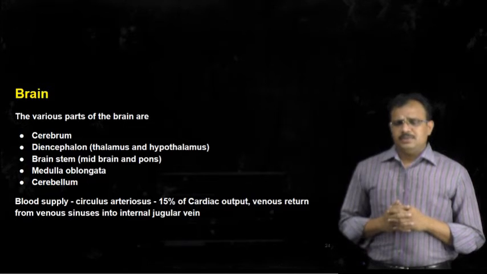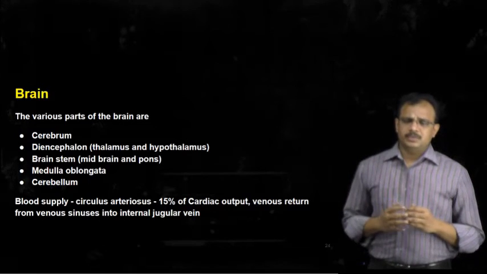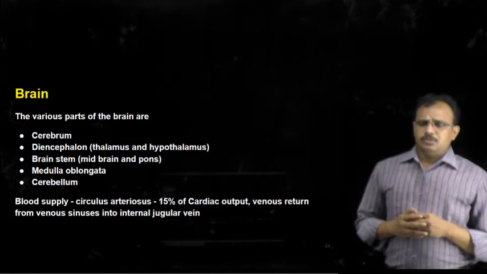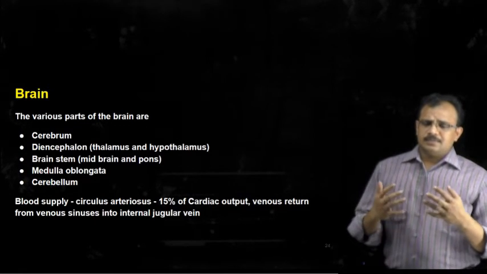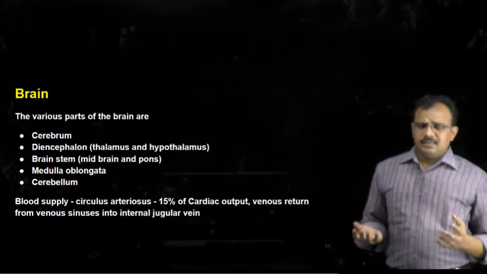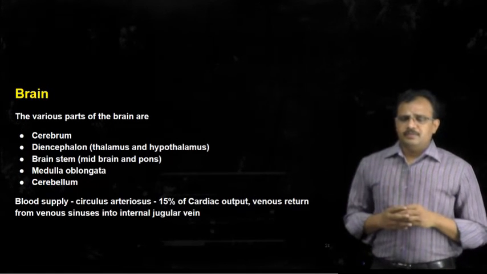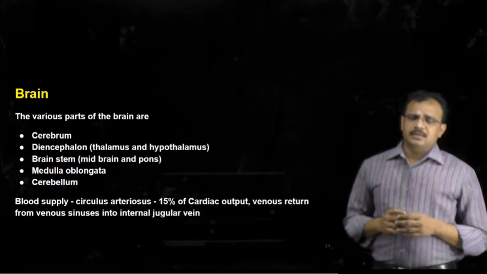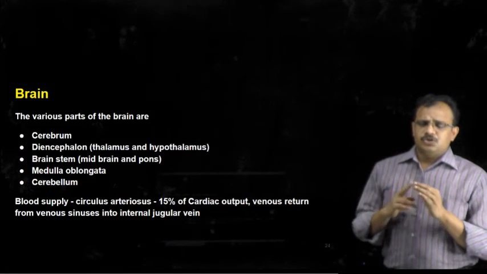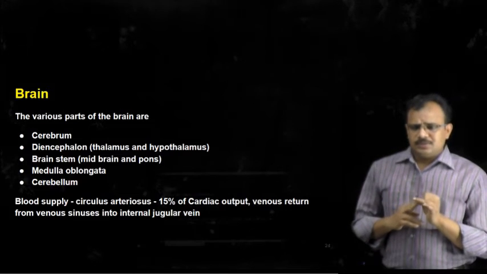Approximately 15% of the cardiac output is supplied to the brain through this circulus arteriosus, whereas the venous blood from the brain is collected into the various sinuses that we have seen previously. They are the superior sagittal sinus, straight sinus and transverse sinuses.